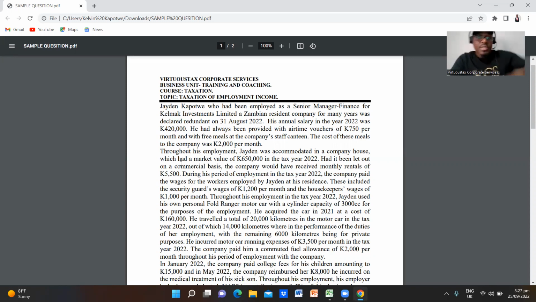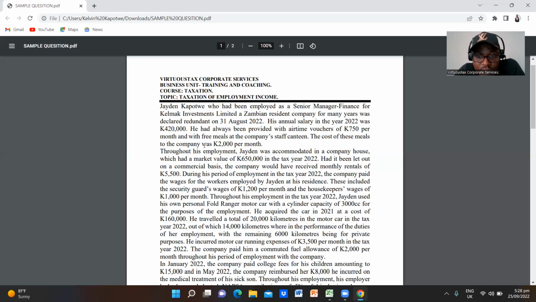So throughout his employment, Jaden was accommodated in a company house, which had a market value of 650,000 kwacha in the tax year 2022. So had it been let out on a commercial basis, the company would have received monthly rental of 5,500 kwacha, right? So during his period of employment in the tax year 2022, the company paid wages for the workers employed by Jaden at his residence. So this includes the security guard's wage of 1,200 kwacha per month and the housekeeper's wages of 1,000 kwacha per month.